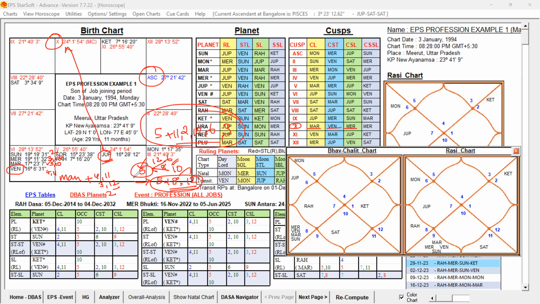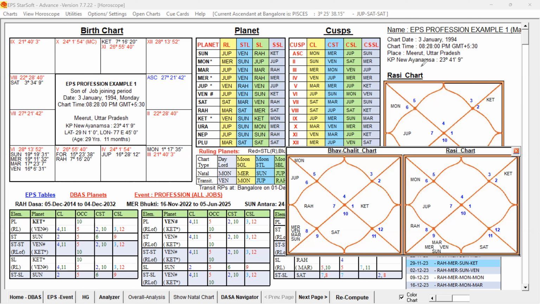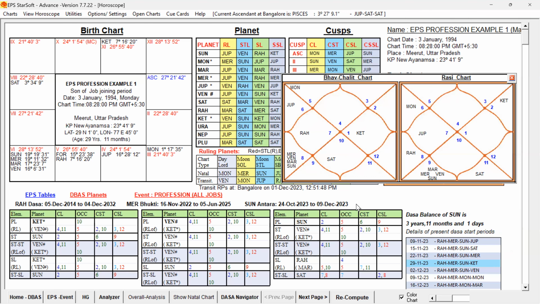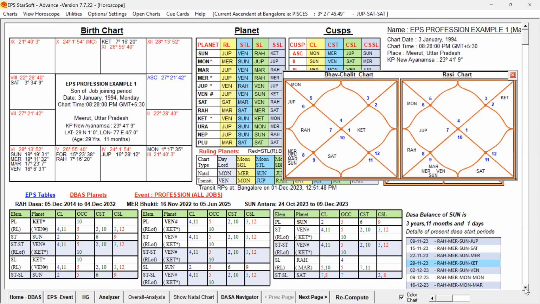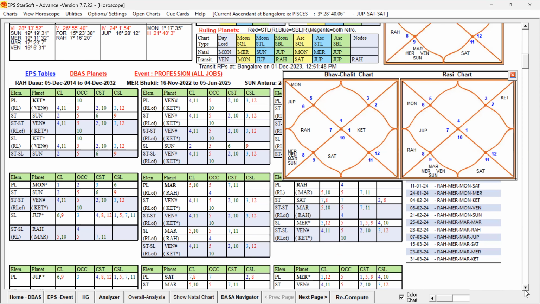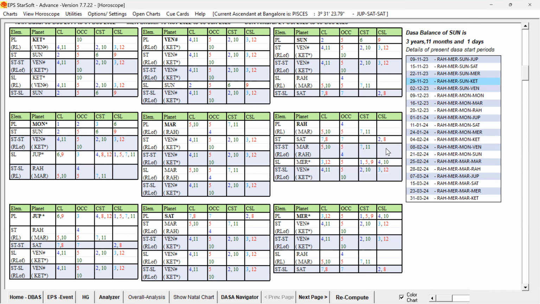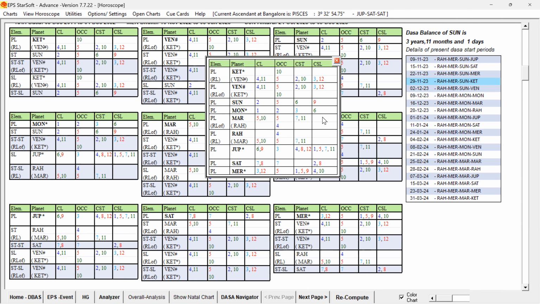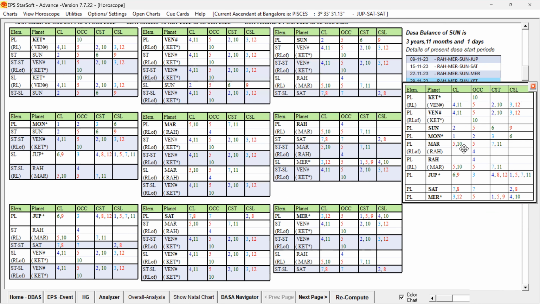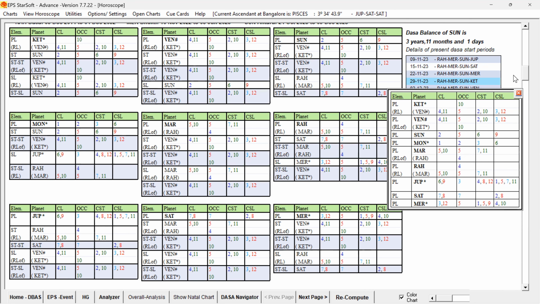Okay, so now this grouping is favorable, and we have seen the role of the 5th house also. So now let us check the complete self-signification of all the planets. Let me clear this; I have already selected the professions, all jobs. Let us not spend time giving colors to each planet. That we will do in other example charts whenever required. Now let us focus on the self-signification. Without the color itself we can check. Let me open the self-significations and keep it here, and you can study these.